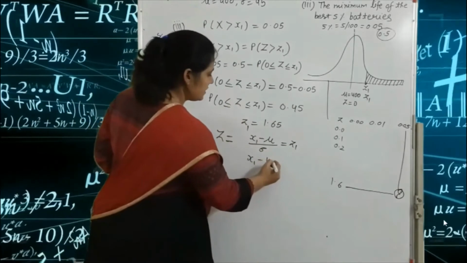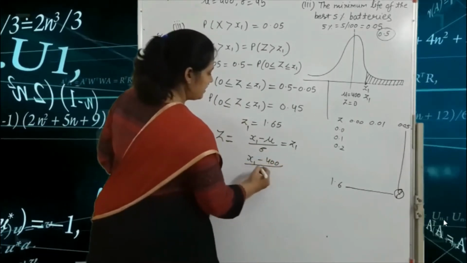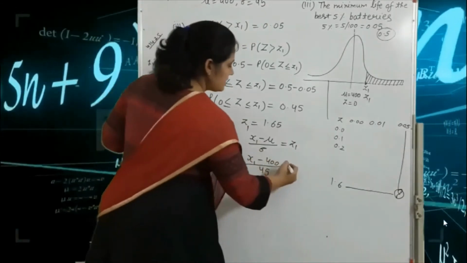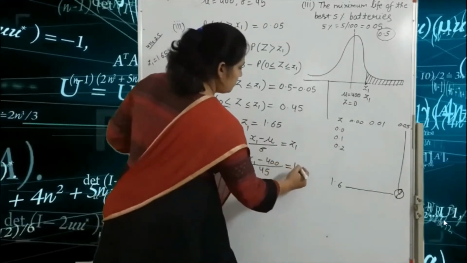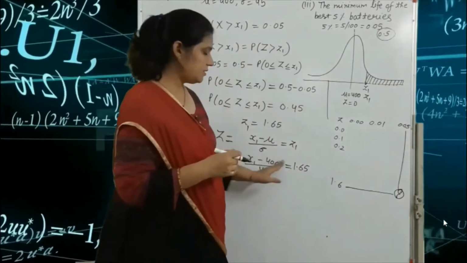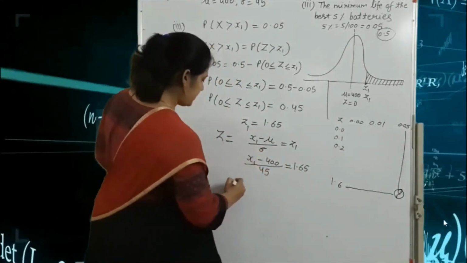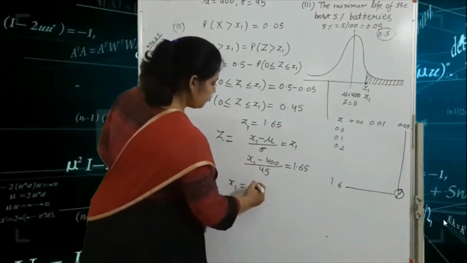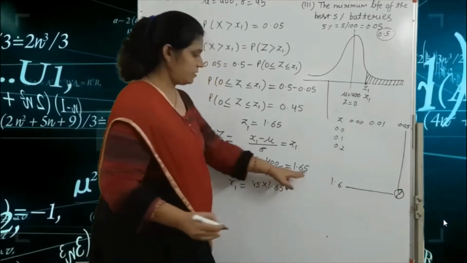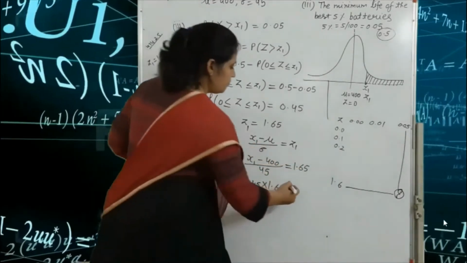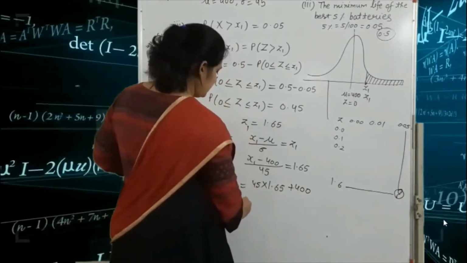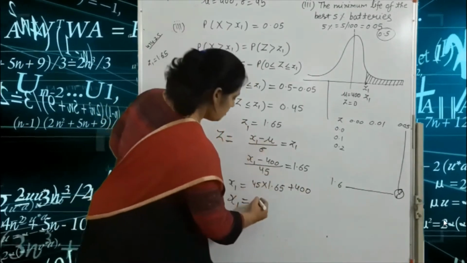Here mu is equal to 400, sigma is 45, and z1 is equal to 1.65. First cross multiplication, so we write x1 is equal to 45 into 1.65, plus 400.